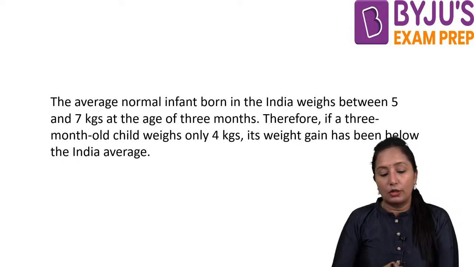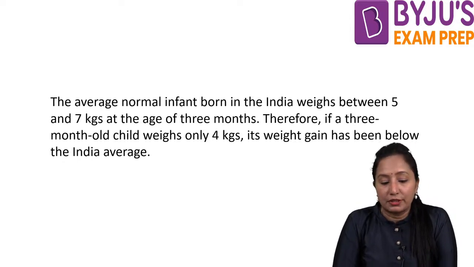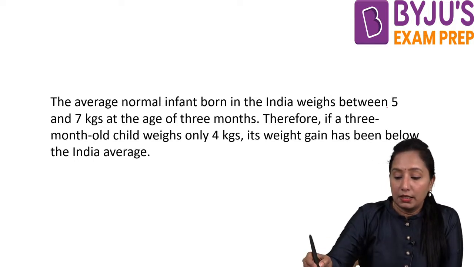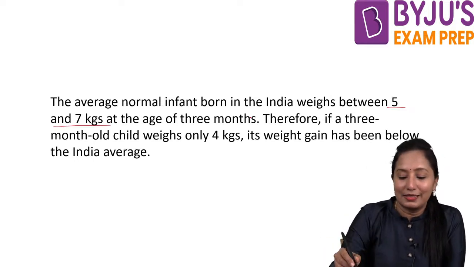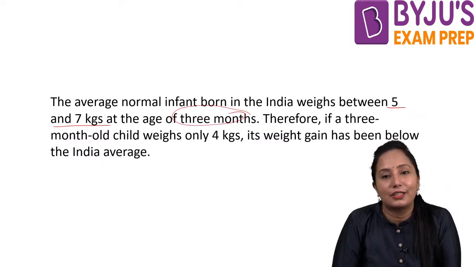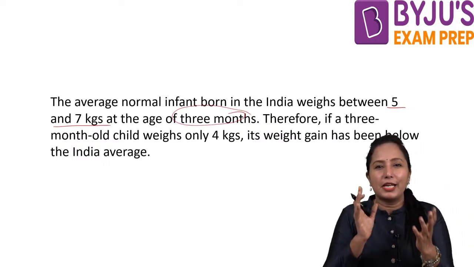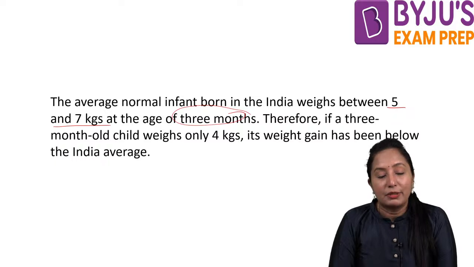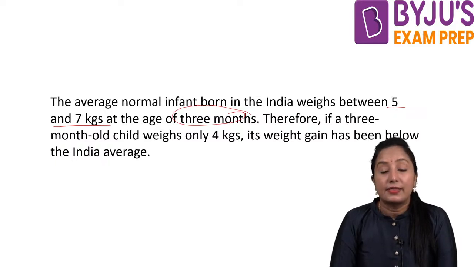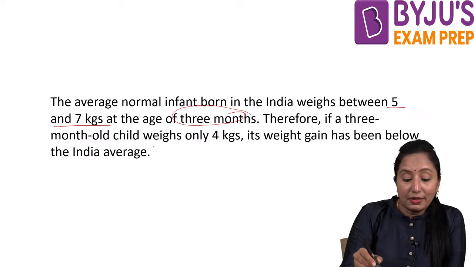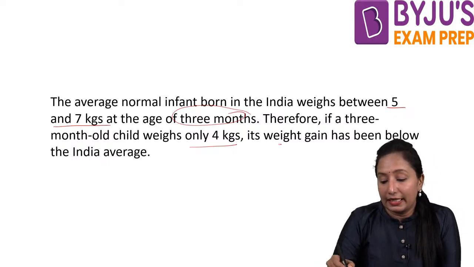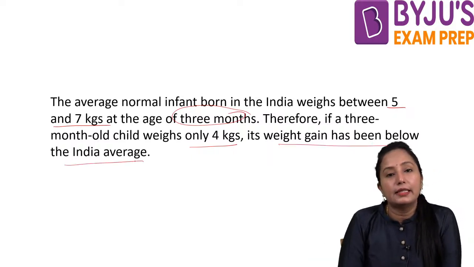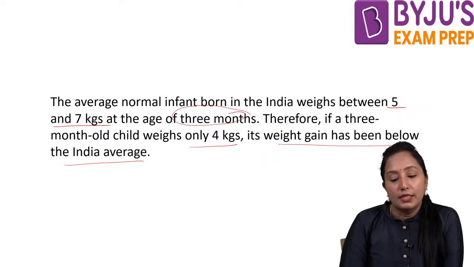Now, let us quickly go on to the next question. The average normal infant born in India weighs between 5 to 7 kgs at the age of 3 months. That means once these infants reach 3 months, their average weight is observed to be between 5 to 7 kgs. Therefore, if a 3-month-old child weighs only 4 kgs, its weight gain has been below India's average.